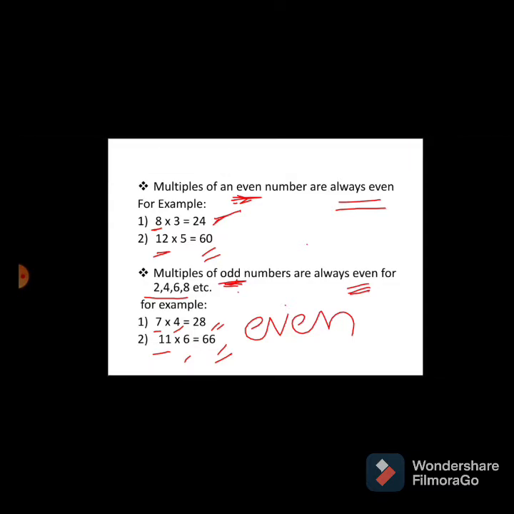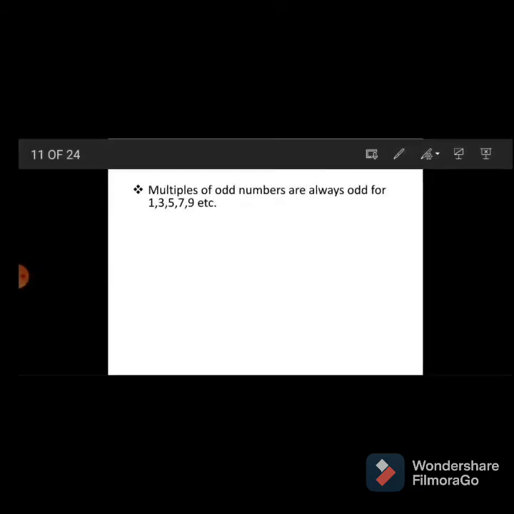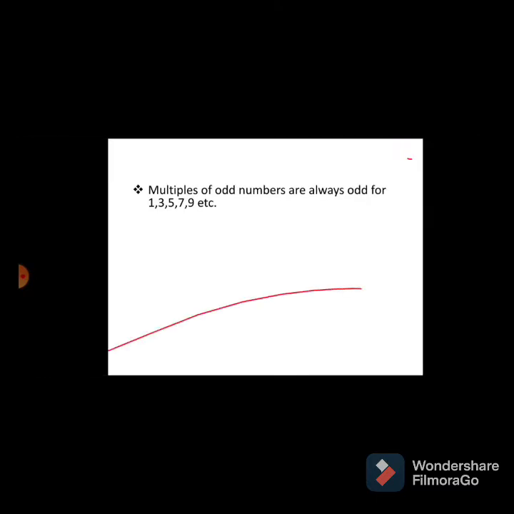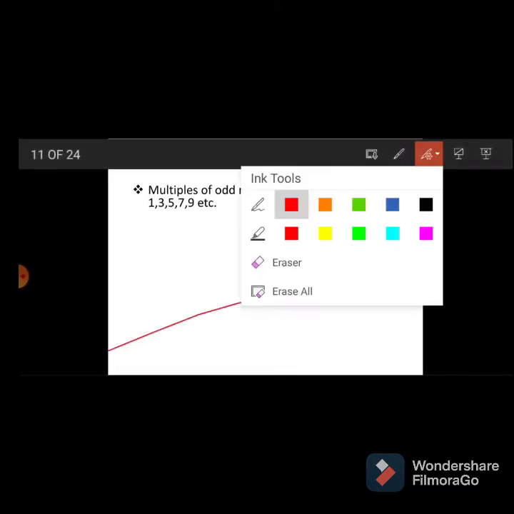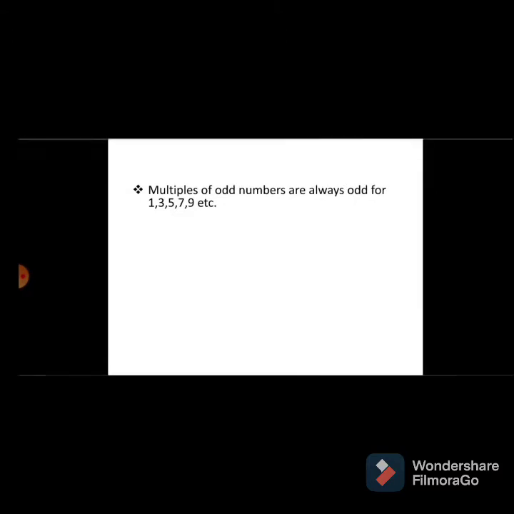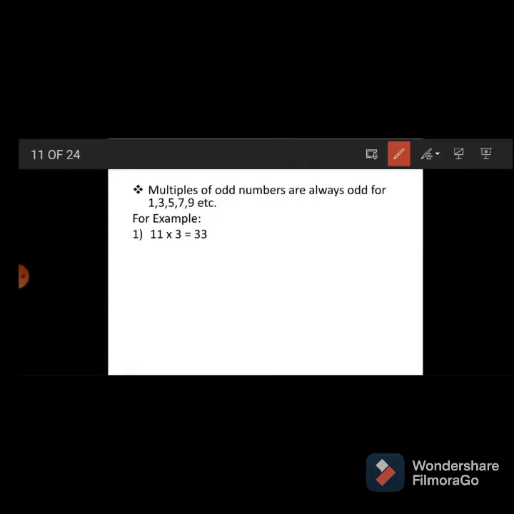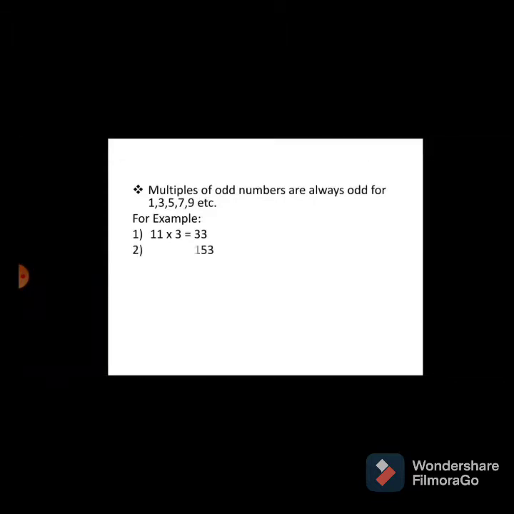Now, we have only discussed this sentence, but the difference is that the sentence is reworded. See here, multiples of odd numbers are always odd when we multiply that number with 1, 3, 5, 7 and 9, means again multiplied by which numbers?